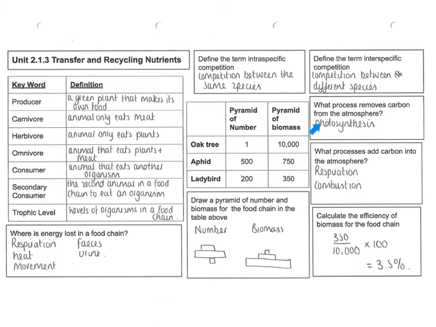What process removes carbon from the atmosphere? It is photosynthesis. And what processes add carbon to the atmosphere? That is respiration and combustion.